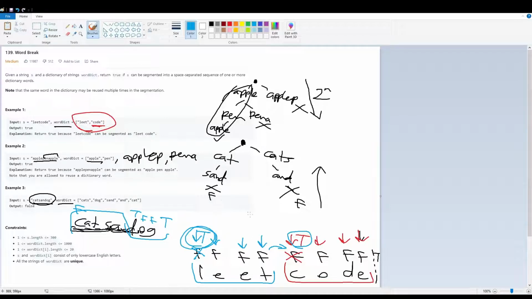And the time complexity of this is going to be O of N times M, where N is the length of S and M is the length of the word dictionary here, because we're going to have to iterate through the word dictionary in order to find if, for the string we have so far, it's in the word dictionary.